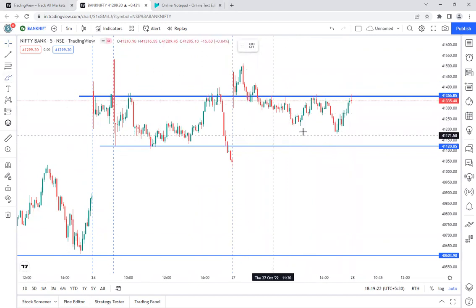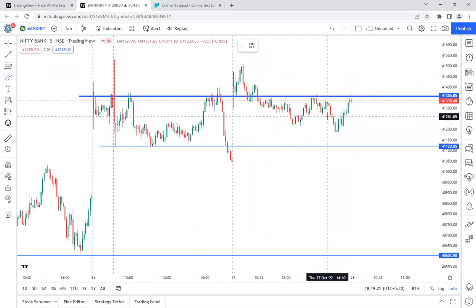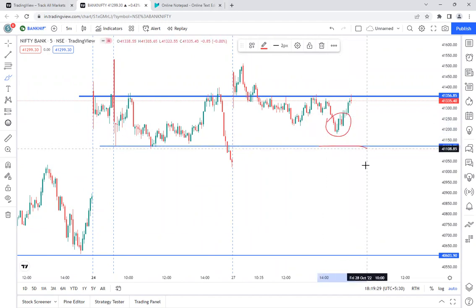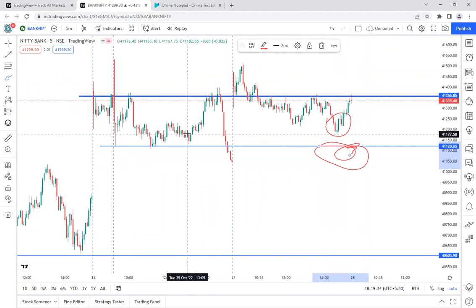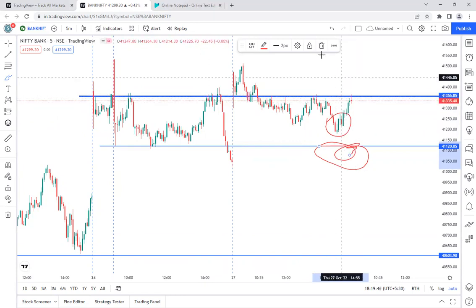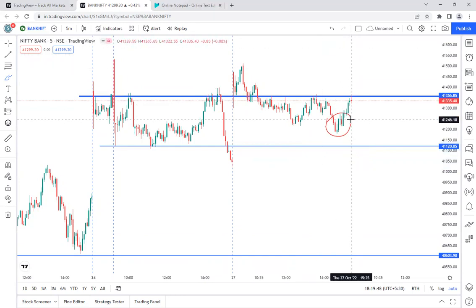So there are chances that there are many sellers who expected that Bank Nifty will reach this point. They expected Bank Nifty to reach this point, same as the previous session, but it did not happen. So immediately they started moving up towards that level again. The closing is also very close to the important level. So that is also a very good sign for the buyers in Bank Nifty.